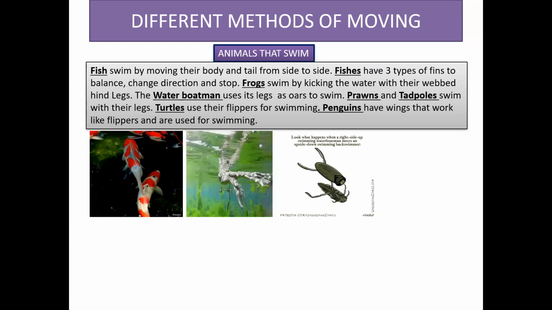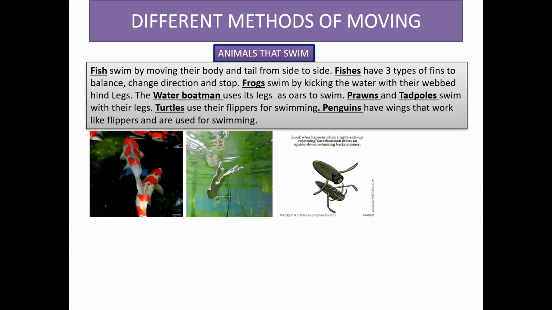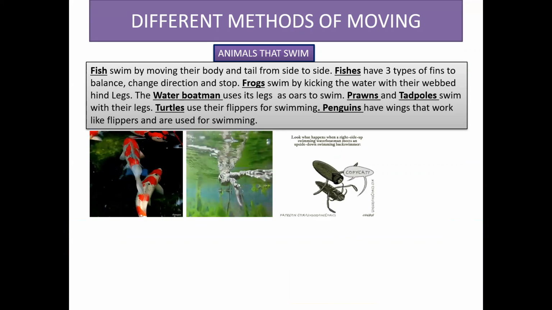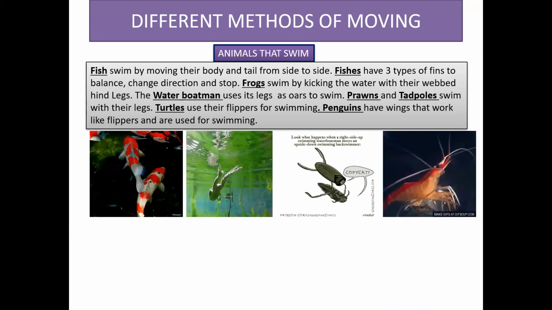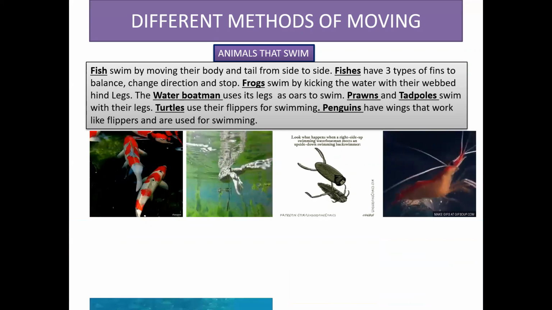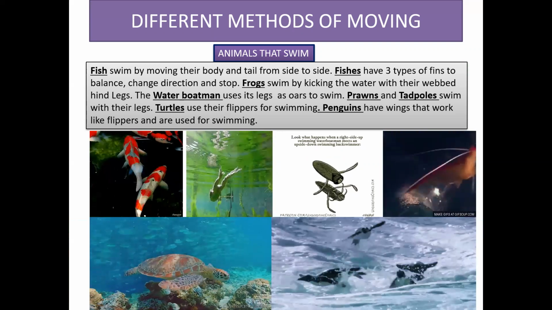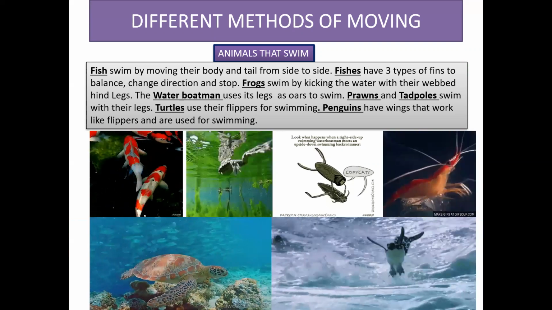Frogs swim by kicking the water with their webbed hind legs. The water boatman is an insect that uses its legs as oars to swim. Prawns and tadpoles swim with their legs. Turtles have flippers for swimming. Penguins have wings that work like flippers and are used for swimming.